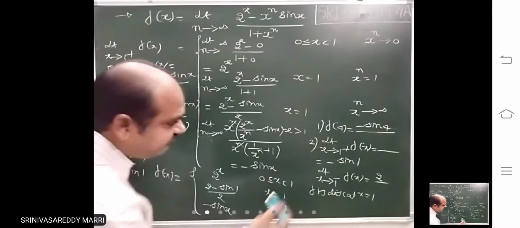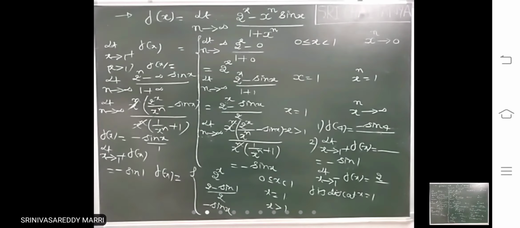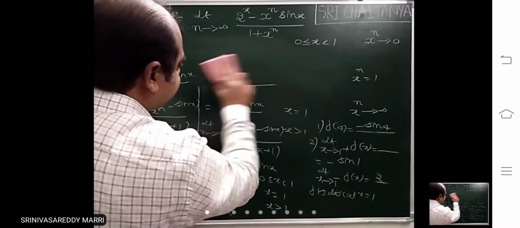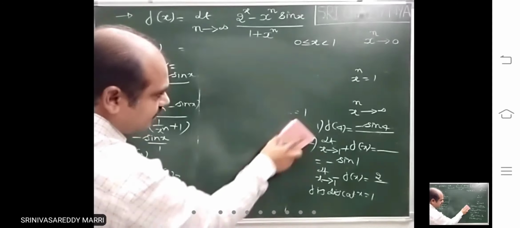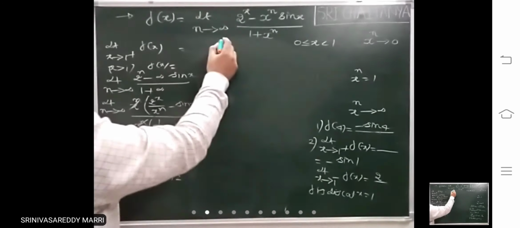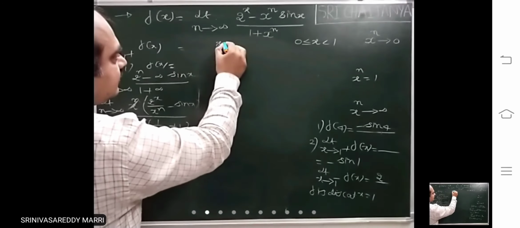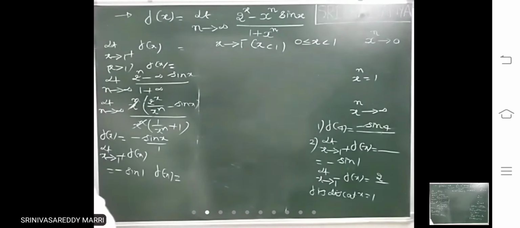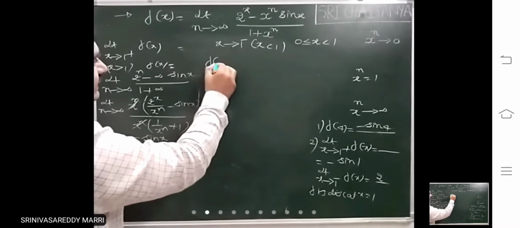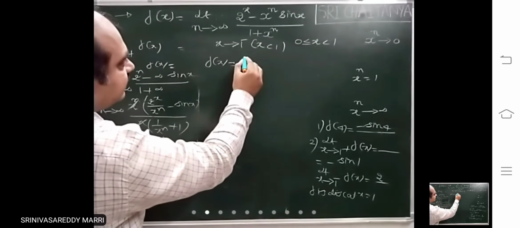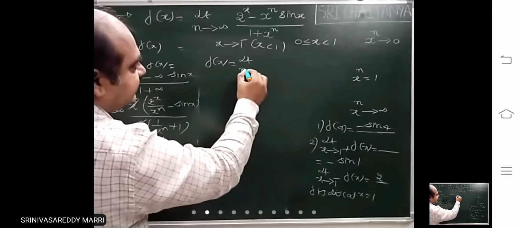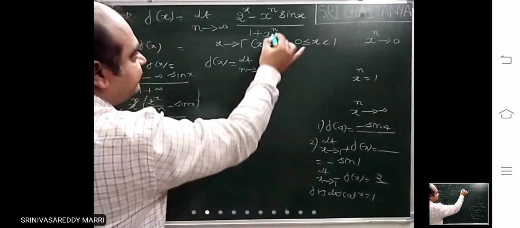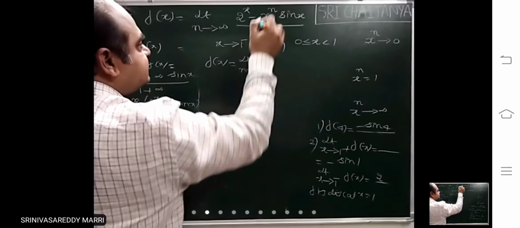Suppose you have to find the left limit directly. Look. We have to find the left limit directly. x tends to 1 minus means x is less than 1. We will write the definition for x less than 1. The definition for x less than 1, it lies between 0 to 1.